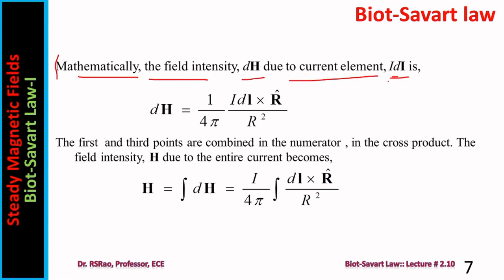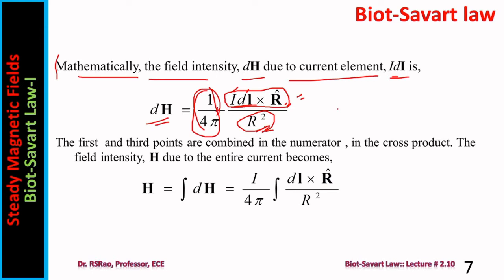It can be put in mathematical form also. The field intensity dH due to the current element is dH equals 1 by 4 pi, the proportionality constant, times I, the current, dl, the differential length, cross R cap, by R square. Out of the 3 points, R square is the second point, and this expression I dl cross R cap represents both the first and last points. These 2 points are denoted by the numerator. The middle point is denoted by R square. Of course, this is the proportionality factor.